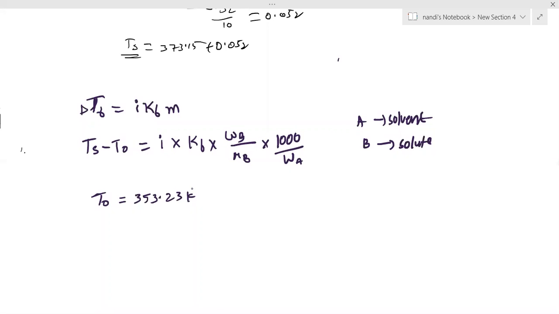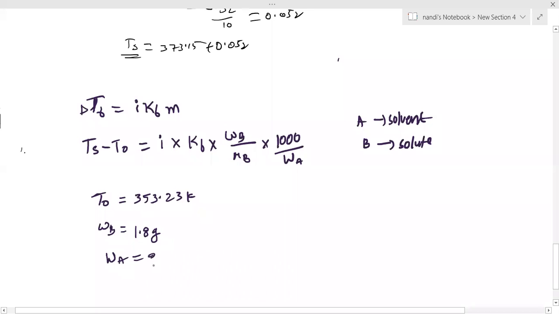When 1.8 grams of non-volatile solute, which is the less amount, dissolves. They mention solute means WB, right? WB equal to 1.8 grams. Next, it was dissolved in 90 grams of benzene. This is the solvent. Benzene is the more amount, that is solvent. So solvent is WA, 90 grams.